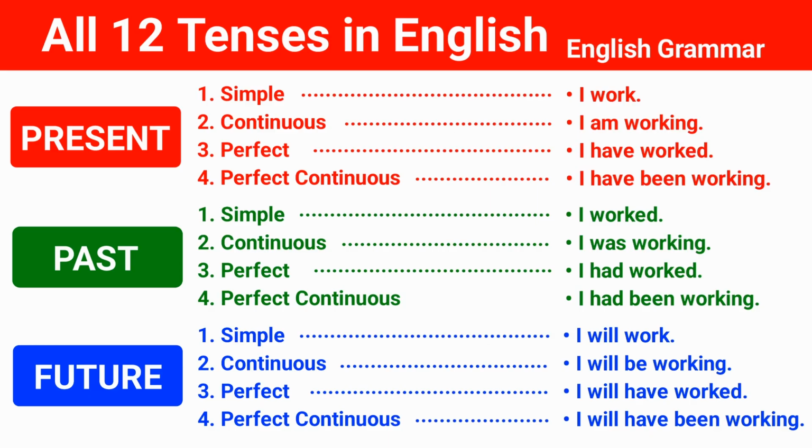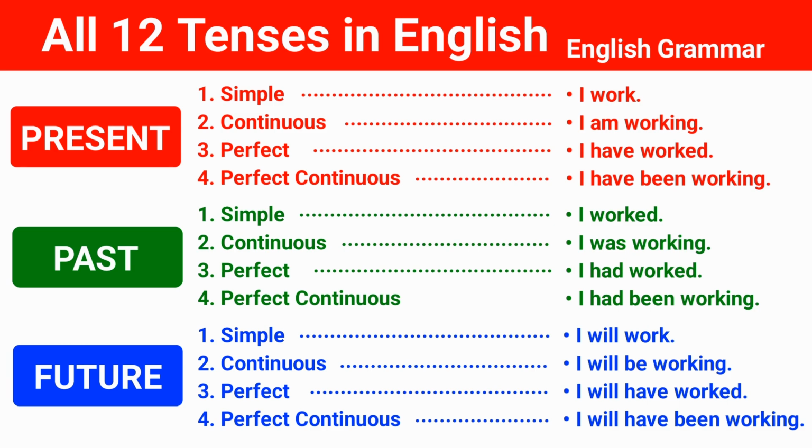The past perfect describes an action completed before another past action, for example, I had worked, or I had worked before he arrived. The past perfect continuous describes an action that continued for some time before another past action, for example, I had been working, or I had been working for 2 hours before he arrived.